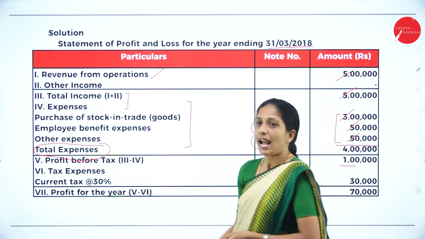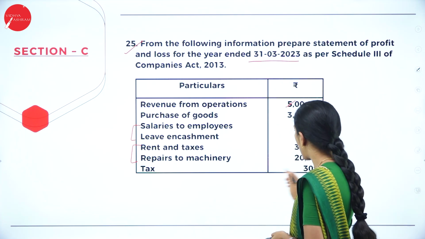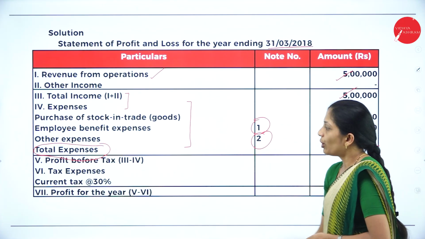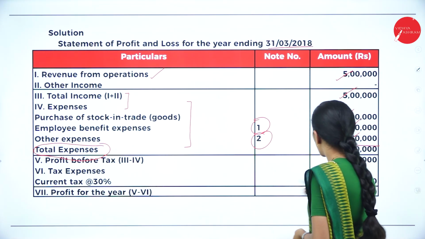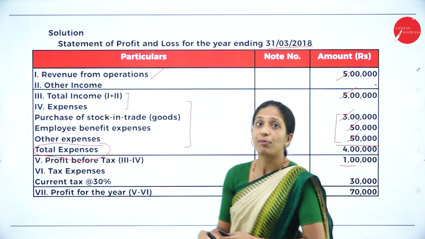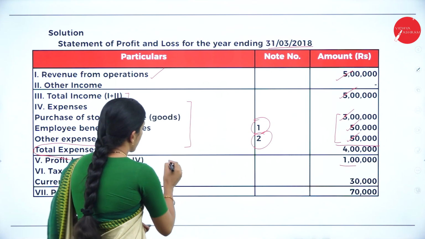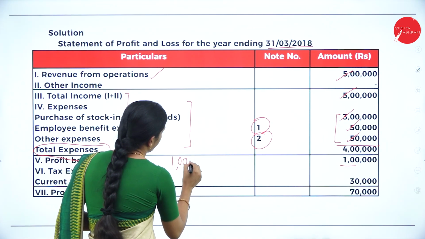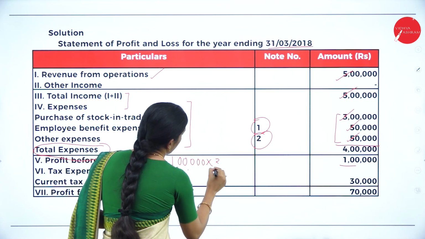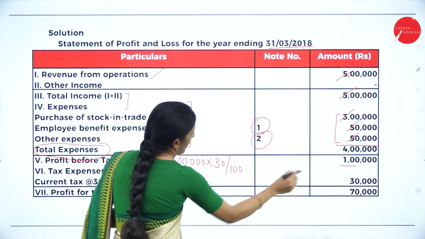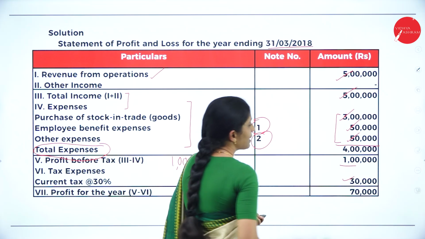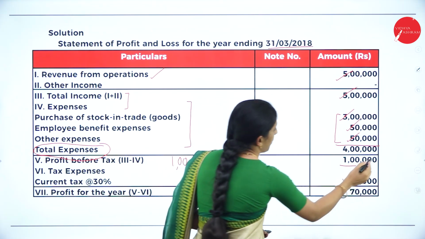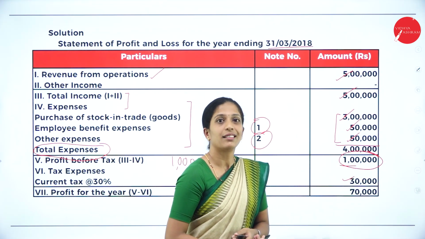Next, they have given tax expenses also in the problem. Tax is 30%. So less tax expenses. So upon this amount, profit before tax. So profit before tax was 1 lakh into 30%, 30 divided by 100. You will get 30,000. This is tax expenses. On this amount, you have to calculate 30%.